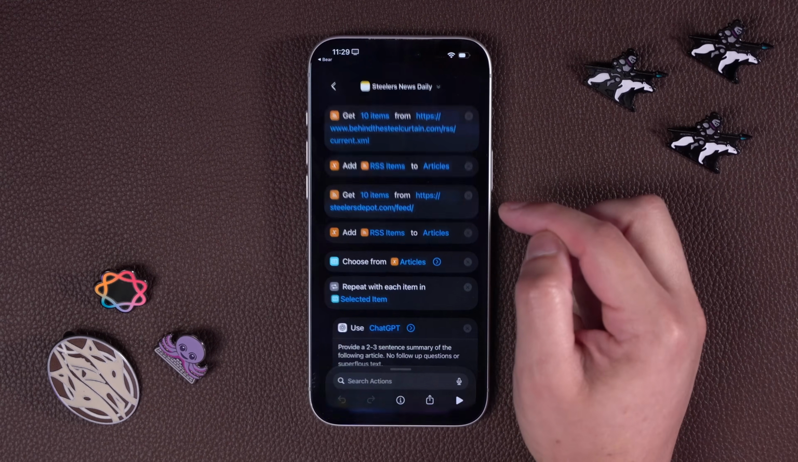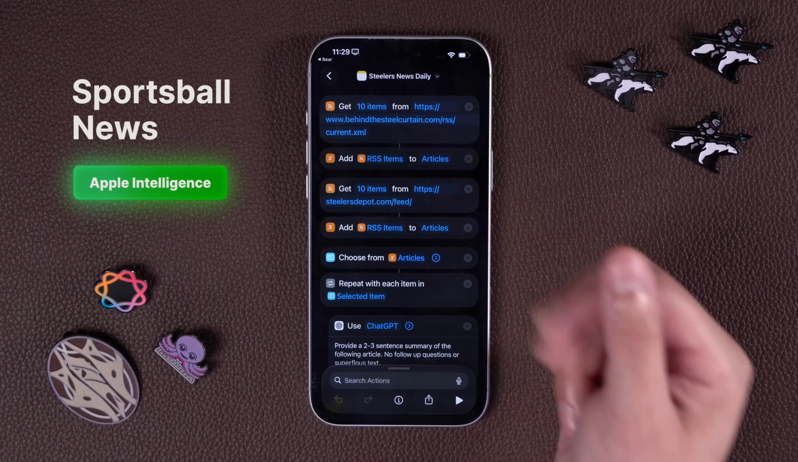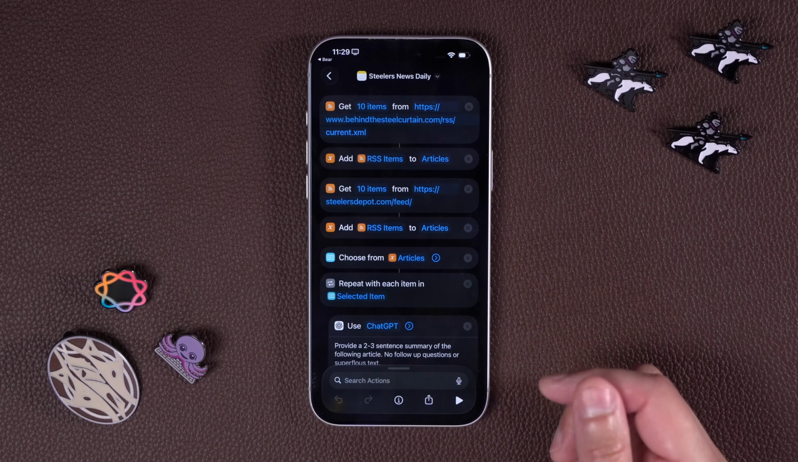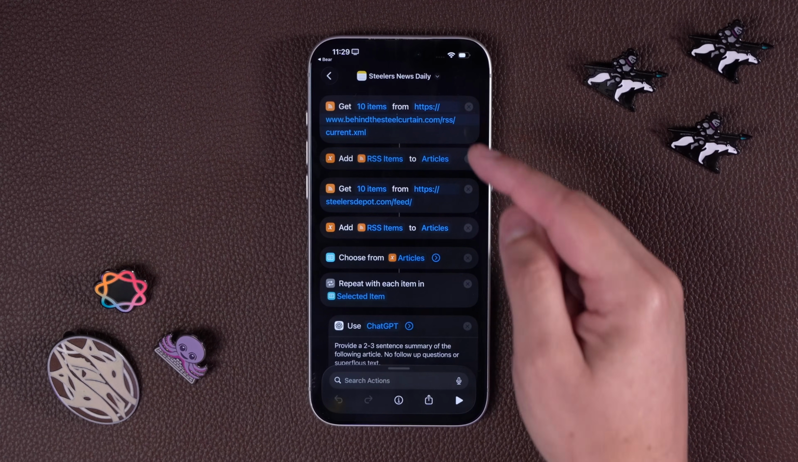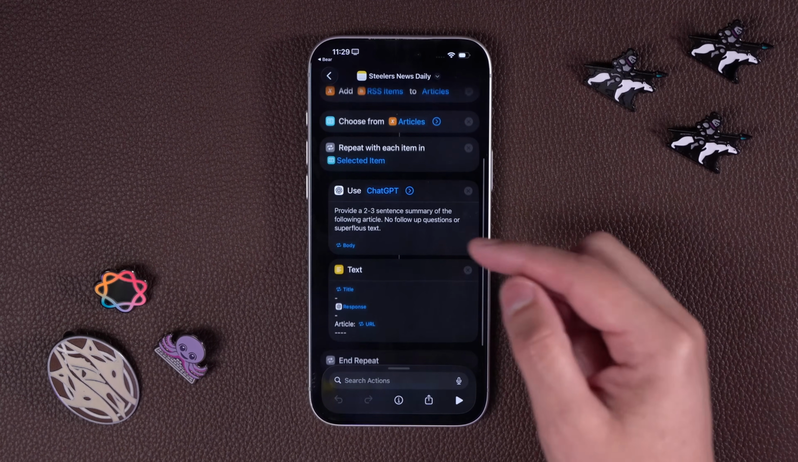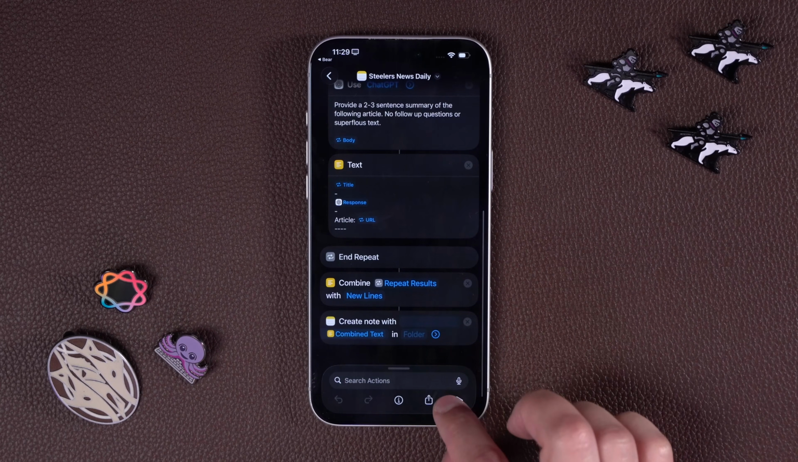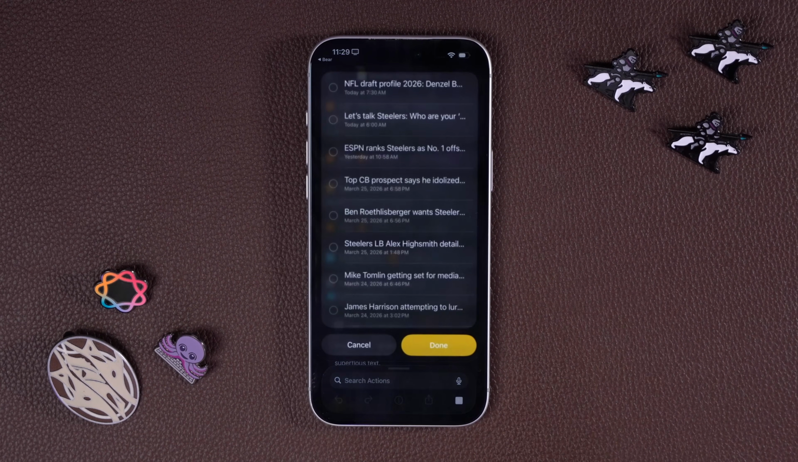Next, this was a request from the community. They wanted to pull news about the Pittsburgh Steelers from several news sources. We've had different variations of this in the past. You can swap out these RSS feeds in the first two actions right here, and it's going to get the last 10 items from both those feeds, use Apple Intelligence to kind of customize it, and then create a note with all the combined text.